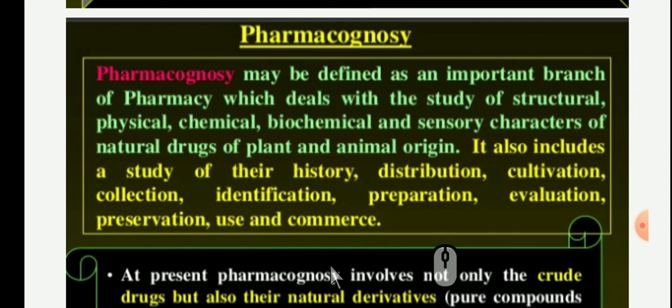Identification: when you isolate the plant, it should be identified that the particular plant contains some category of drugs, like it may be carbohydrates or tannins, flavonoids, resins, alkaloids or glycosides. How will you identify? With the help of chemical tests.